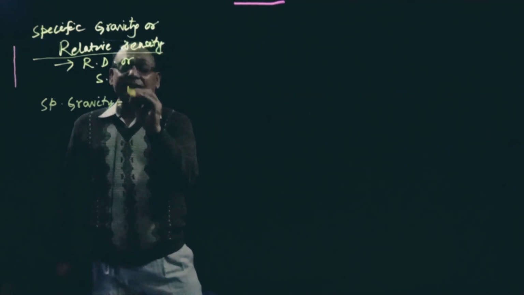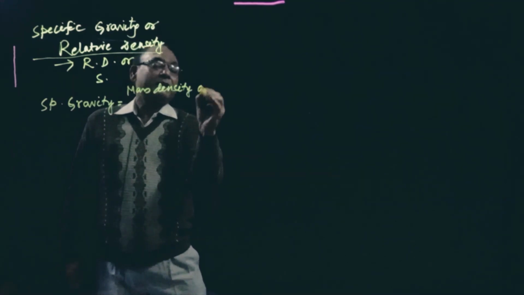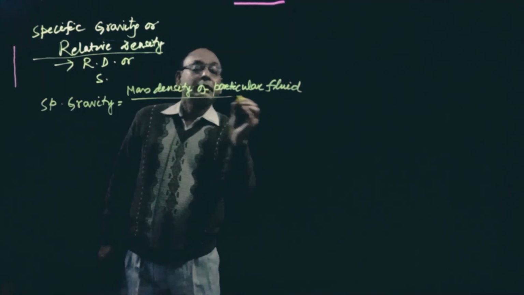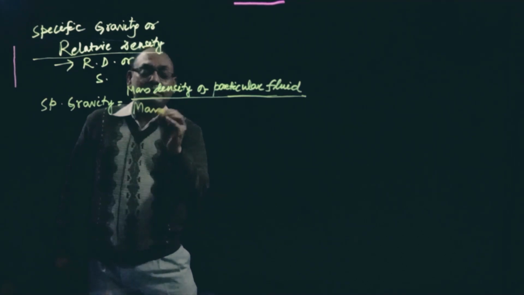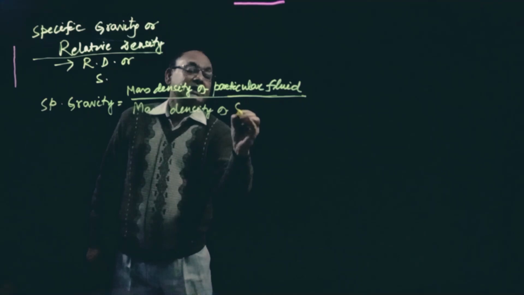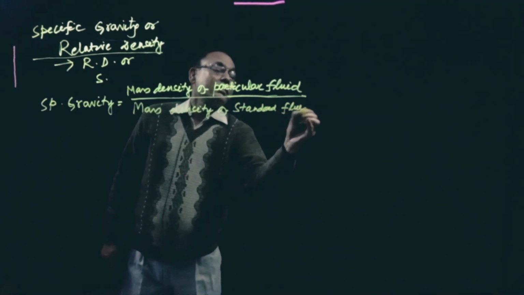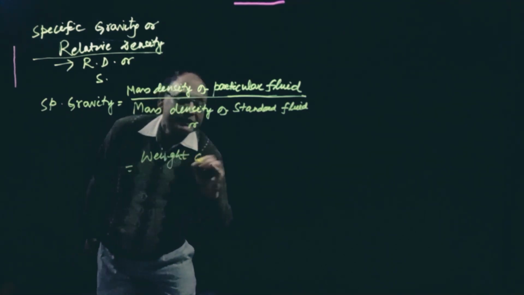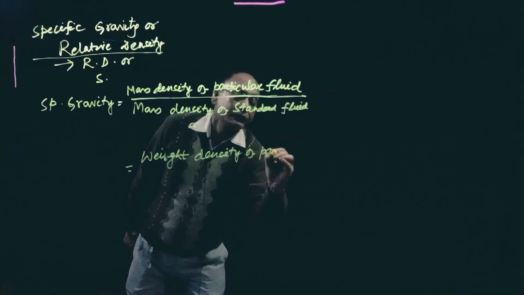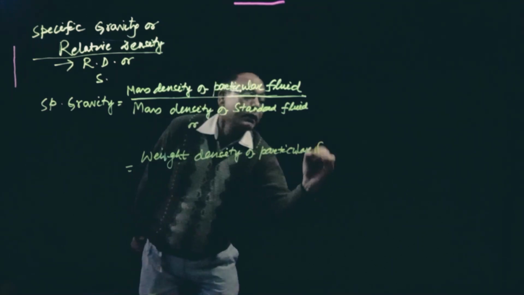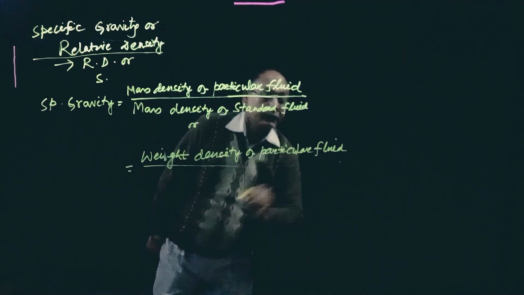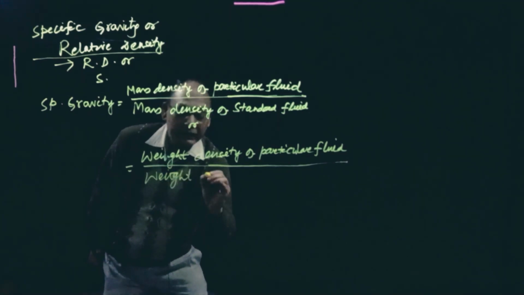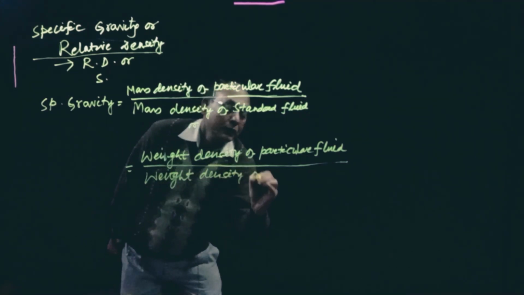So specific gravity is nothing but the mass density of the particular fluid, or given fluid, divided by the mass density of the standard fluid, or the weight density of the particular fluid by the weight density of the standard fluid.